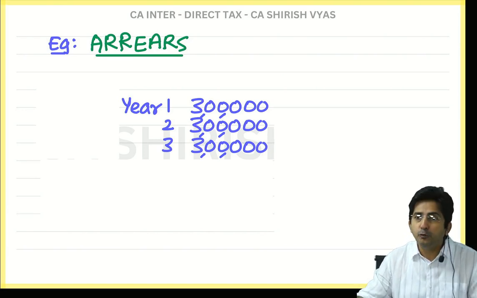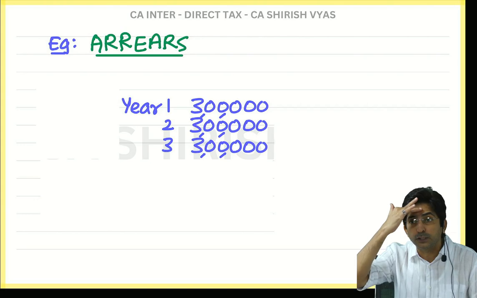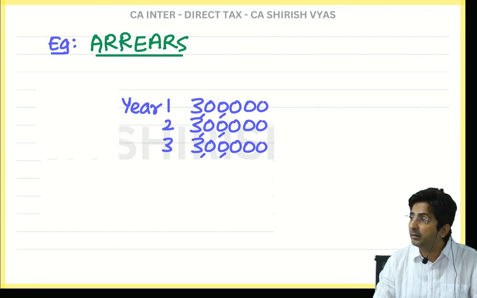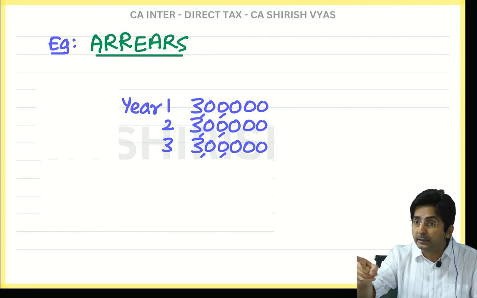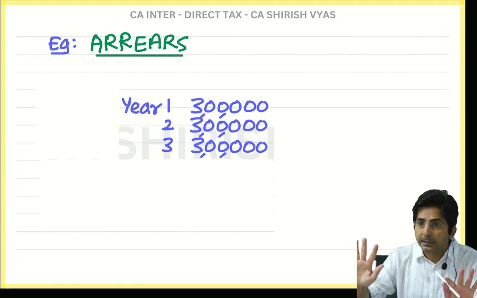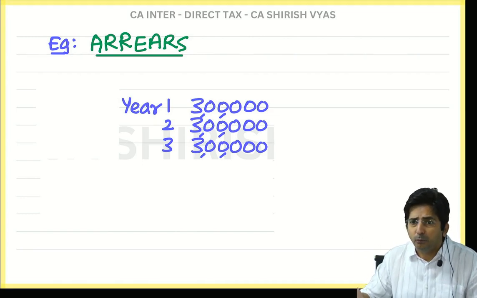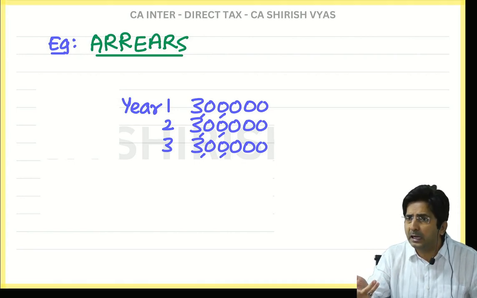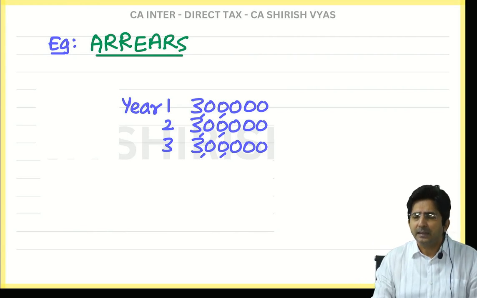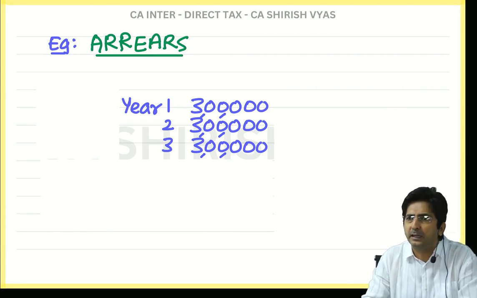Then finally, in the 4th year, the employee got frustrated. Now it's too much. He went to the boss and threatened him. What threat? If you don't make the salary 3,40,000, I am going to leave. So the boss said, relax, relax, why are you getting so angry? What you wanted? You wanted 3,40,000? Don't worry, I will increase your salary. Don't leave. I will increase the salary to 3,40,000 now.